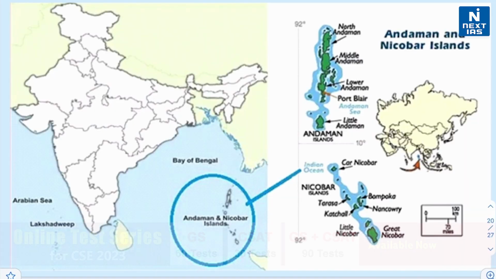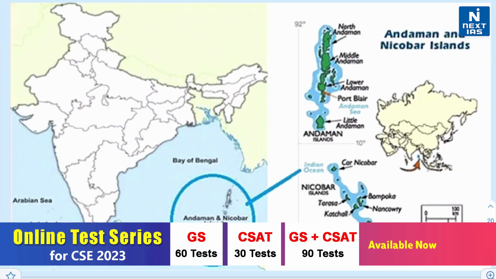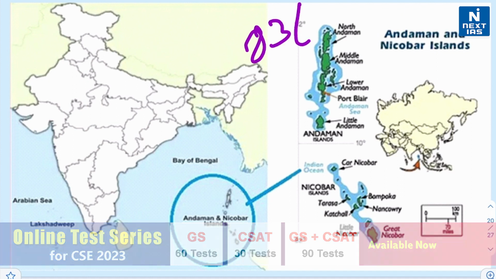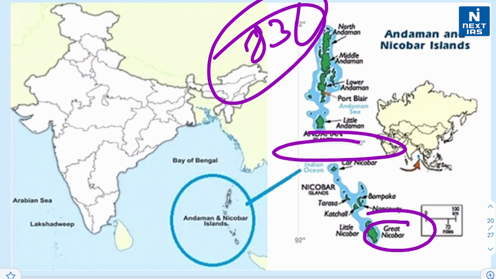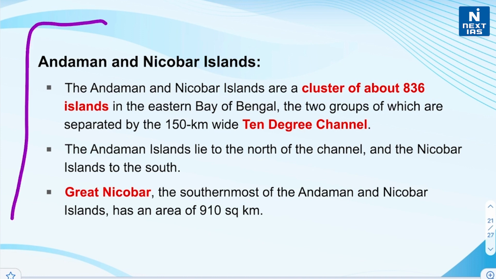this is the location of Andaman and Nicobar Islands. They are a cluster of about 836 islands in the eastern Bay of Bengal, and the two groups of which are separated by the 150-kilometer wide Ten Degree Channel, right? And Andaman Islands lie to the north of the channel and Nicobar Islands to the south. And Great Nicobar, which is the southernmost of the Andaman and Nicobar Islands, has an area of 910 square kilometers, right? We have already discussed these points, right?